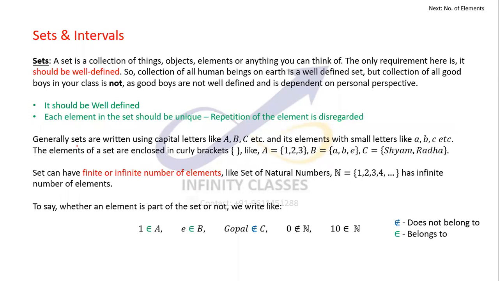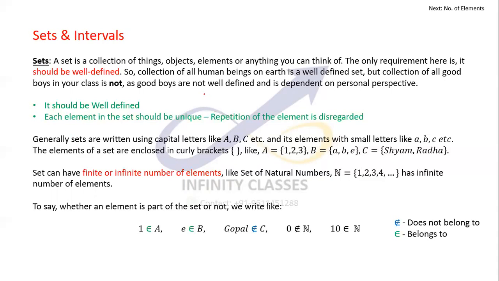So yeah, I'm starting from pretty basic. A set is nothing but a collection. It is a collection of things, objects, elements, or anything you can think of. The only requirement is that it should be well defined. Like it can be a collection of all human beings on the earth, because it's a well defined set. I have to pick up only the human beings on earth. It's a well defined set and hence it will be called a set.